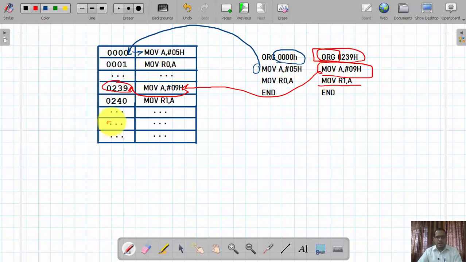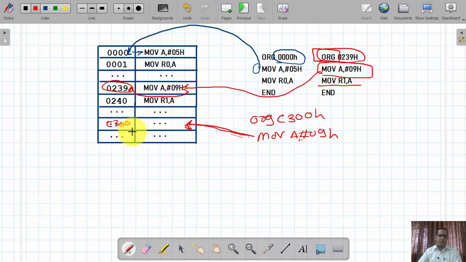Suppose I have a memory location like C300 and I write ORG C300H, and then MOV A, #09H. What will happen at this memory location? The code, or the hex value, associated with the first instruction will be stored there and executed.